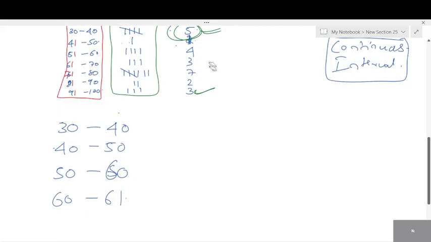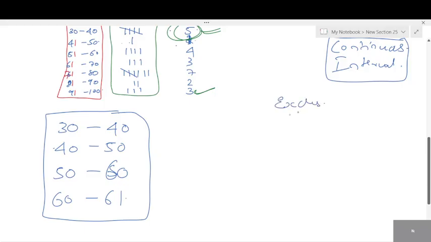Exclusive. The meaning of exclusive is, see, continuous is for the first table. Exclusive, continuous and exclusive. Exclusive is nothing but for frequency, students. The word exclusive belongs to frequency while counting it. Okay. Now, 30 to 40.